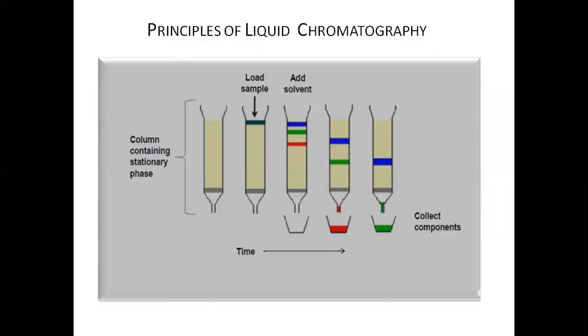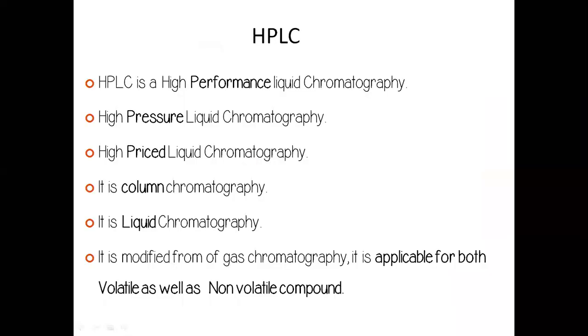But these similar principles are applied for the advancement into high performance or high pressure liquid chromatography, as the name suggests. Here in this diagram, the movement of solvent is because of gravitational force. But in case of HPLC, we can alter these forces and apply higher pressures, and therefore the process is called high performance or high pressure liquid chromatography.